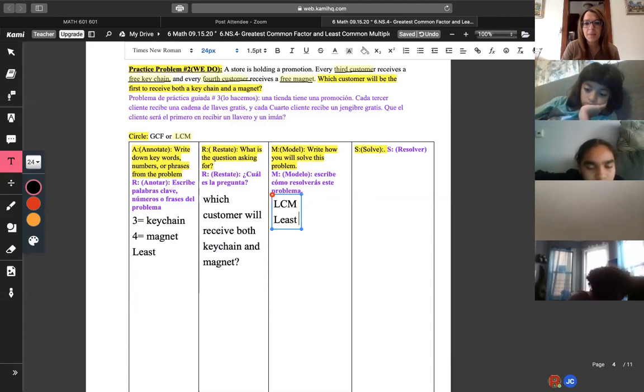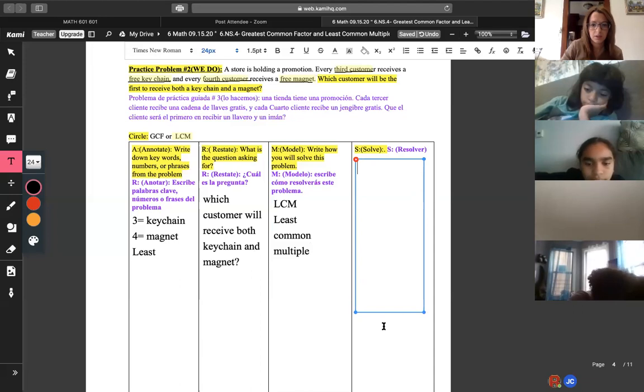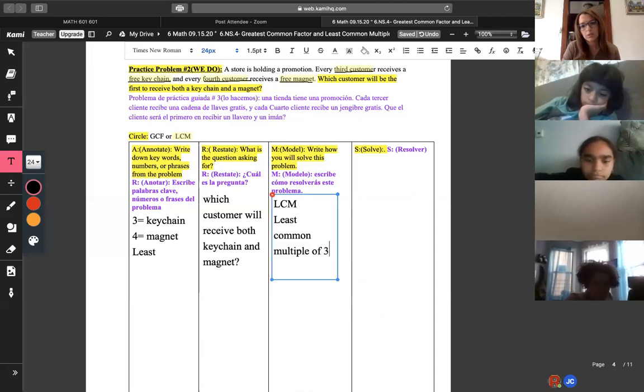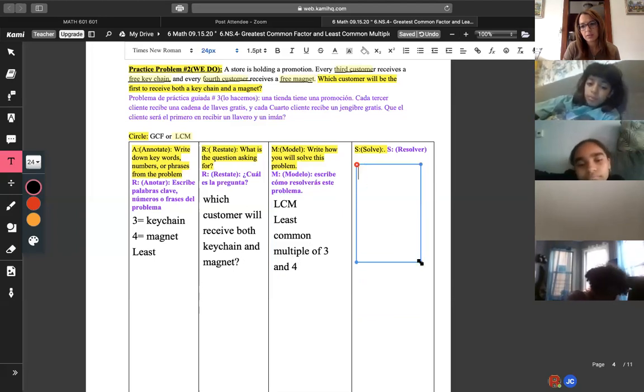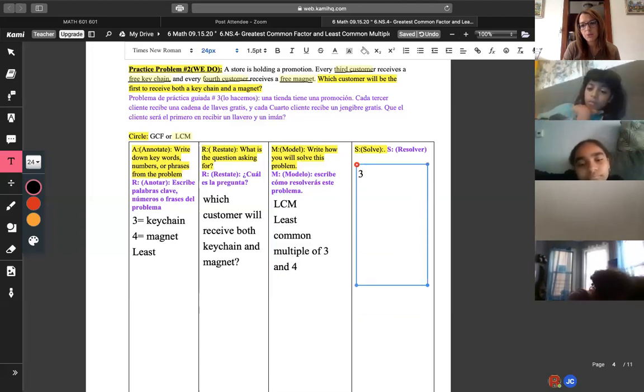So the LCM of 4 and 3. So we're finding the least common multiple of 3 and 4. Can we just write 3 and 4 under here, please? So now we're going to list the multiples of 3. So we're going to write multiples of 3.